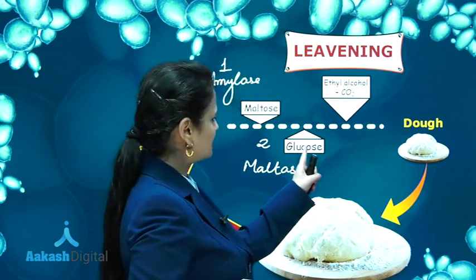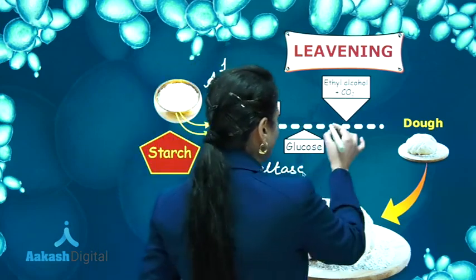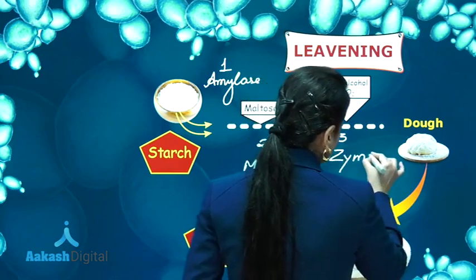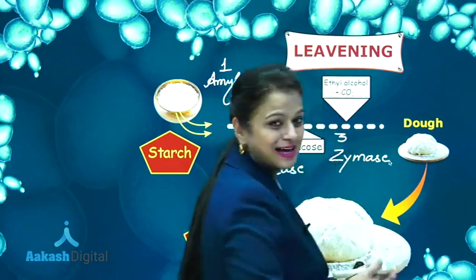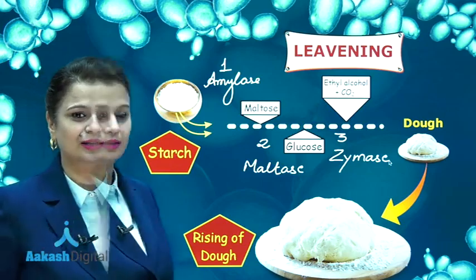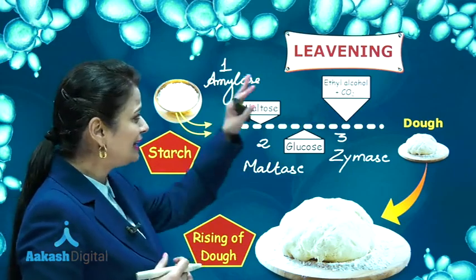And at the third step, when glucose is changed into ethyl alcohol and carbon dioxide, the enzyme involved is zymase, and all these three enzymes are secreted by baker's yeast. Rising of dough occurs and this is known as leavening.